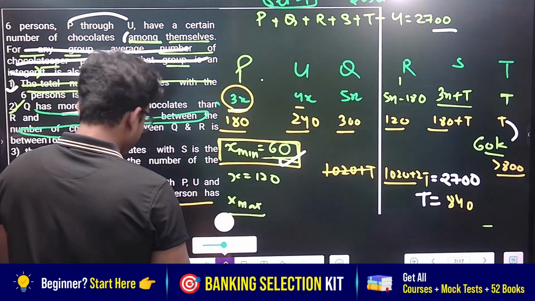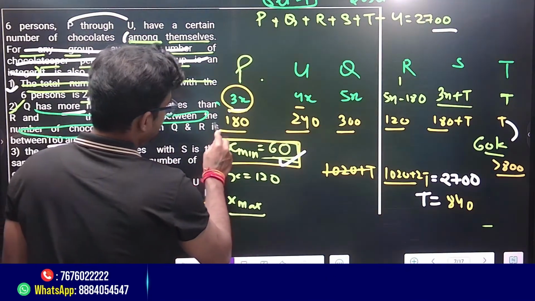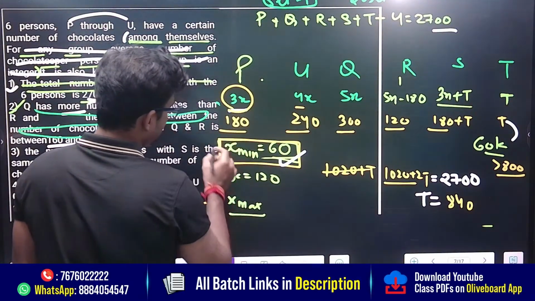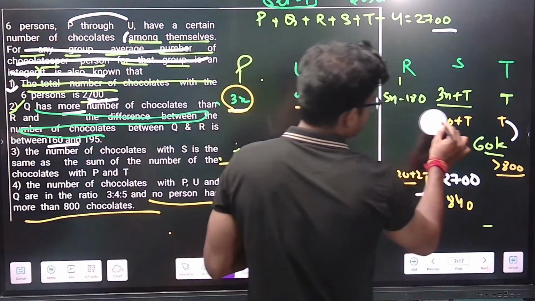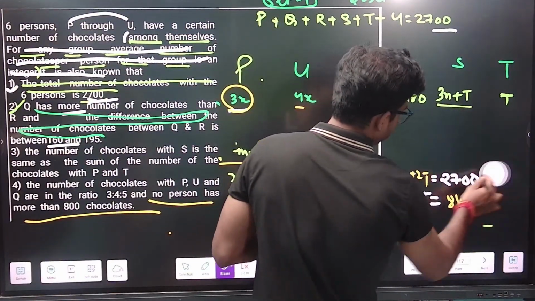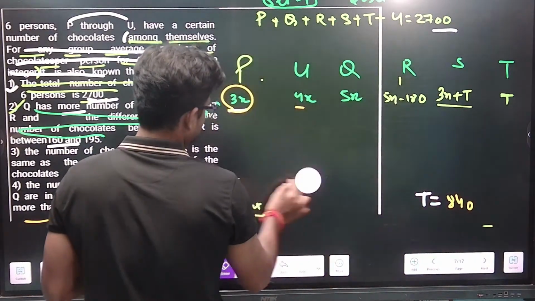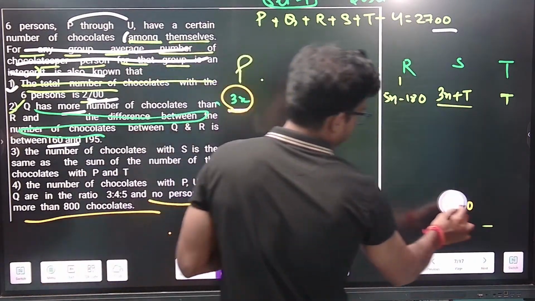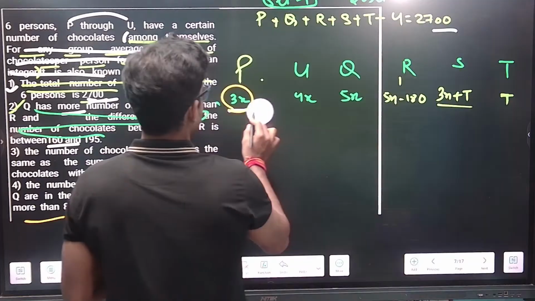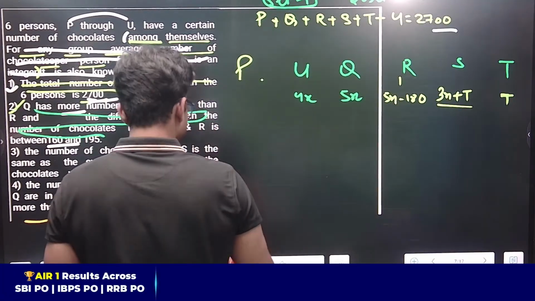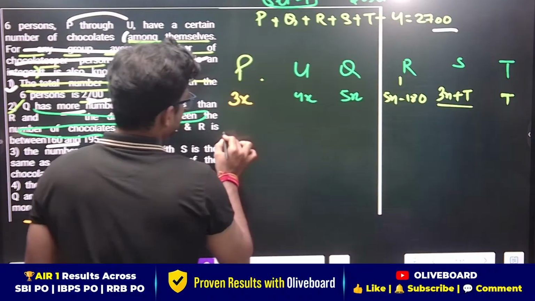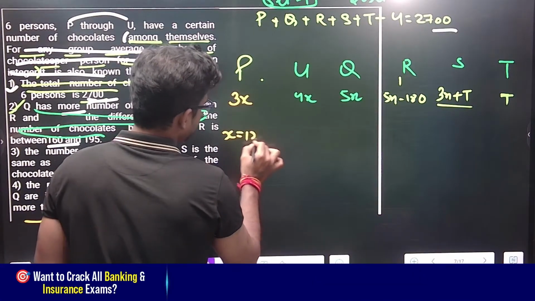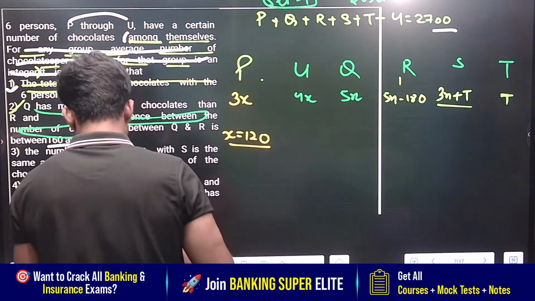Then we'll proceed to the next value. I will erase all this section from here to here. I will be taking the value x equals 120 as of now.